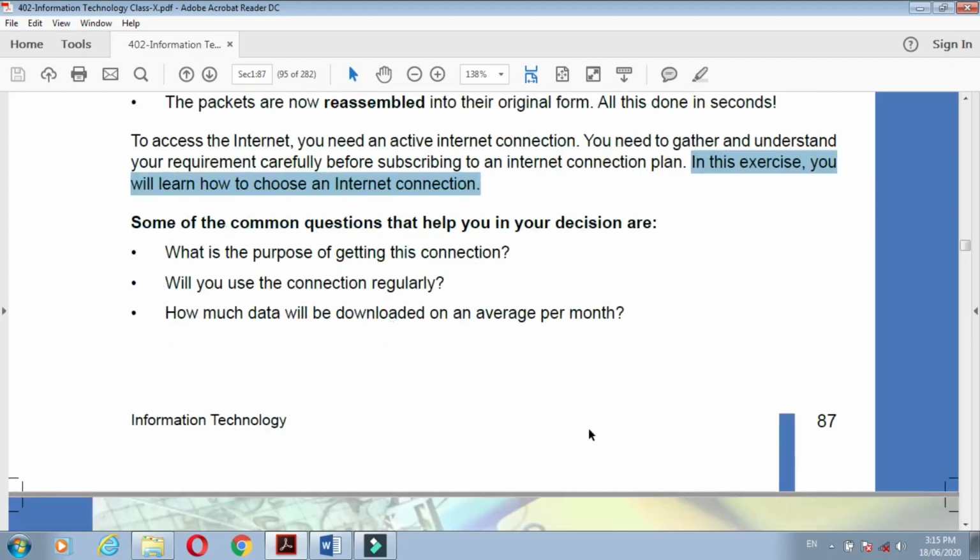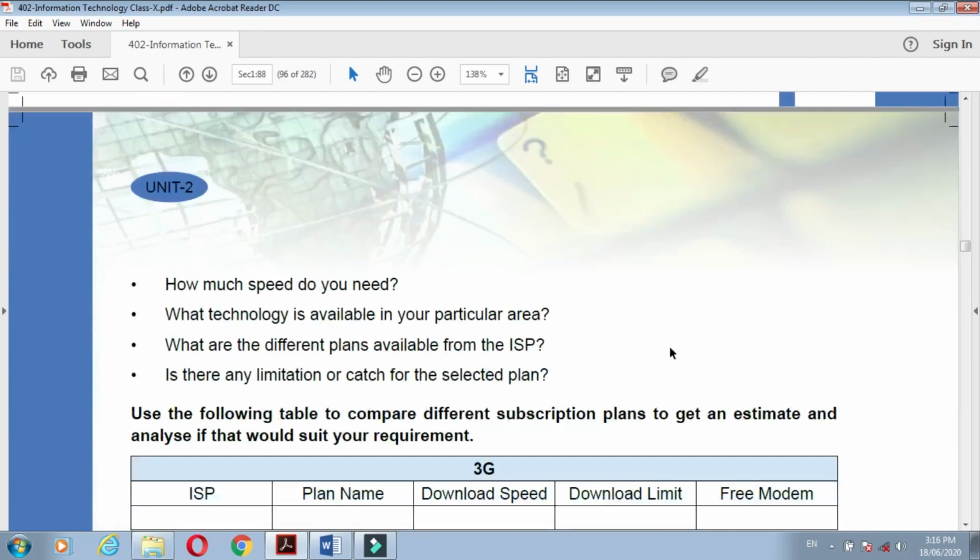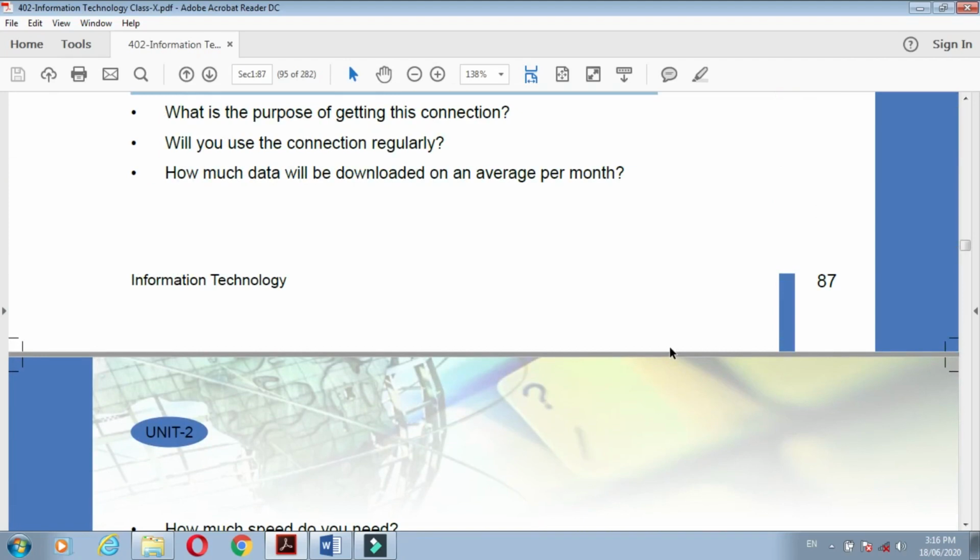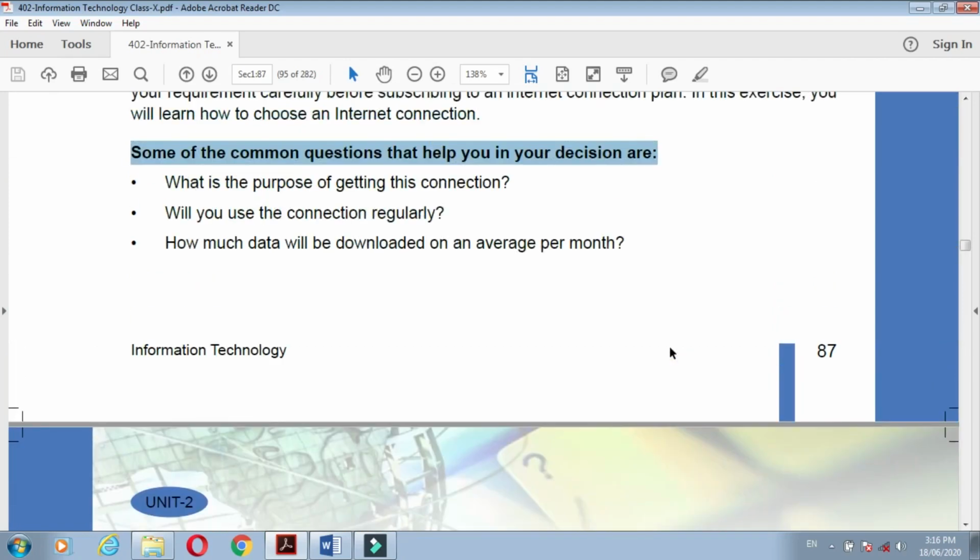Now see, what is this? Some of the common questions that help you in your decision are: what is the purpose of getting this connection? Will you use the connection regularly? How much data will be downloaded on average per month? This is the exercise you have to solve.